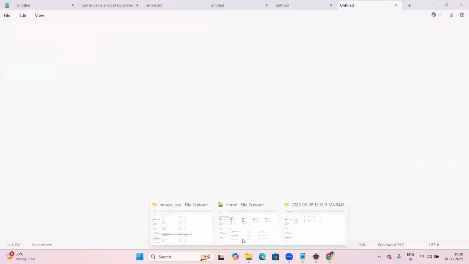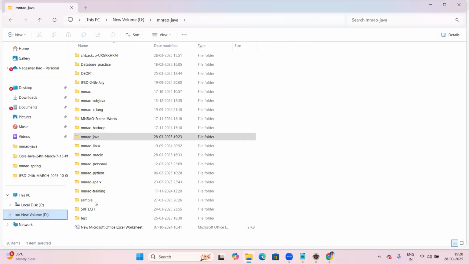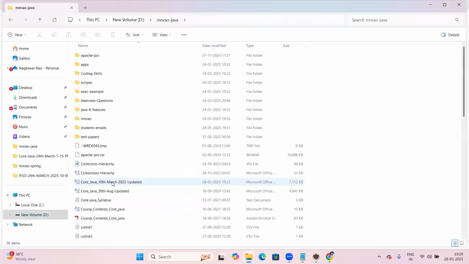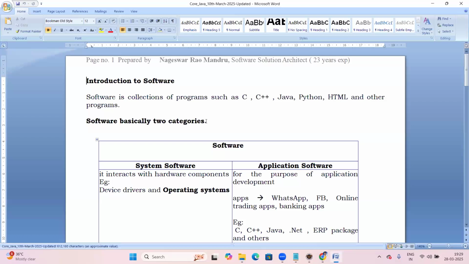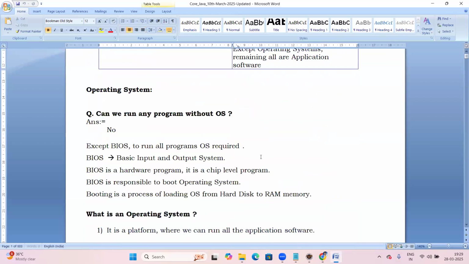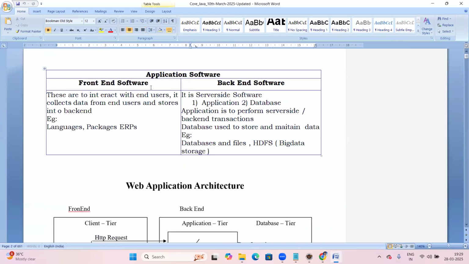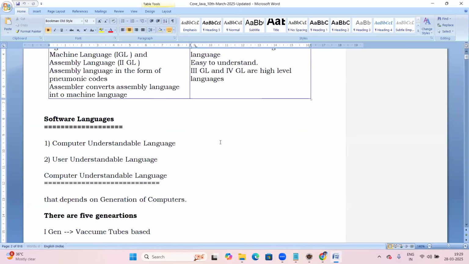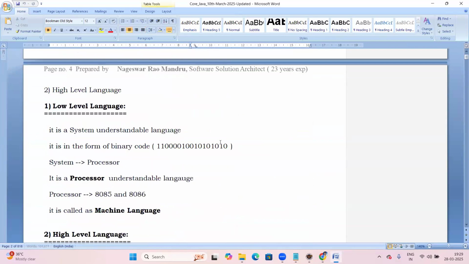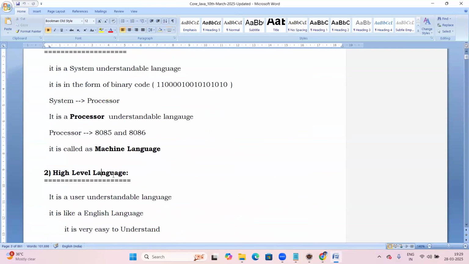In the previous class, all the basics were completed. In the last two sessions, we covered the introduction to software. In the first session: system software, application software, and front end and back end were explained. Low level language and high level language are software basics.